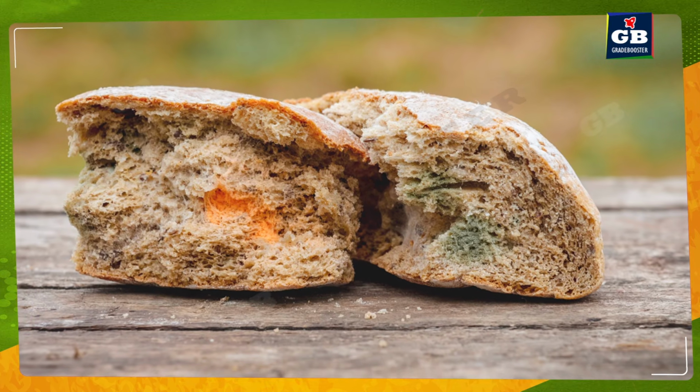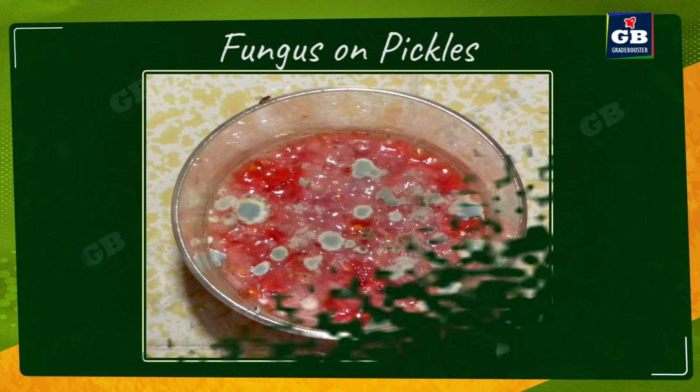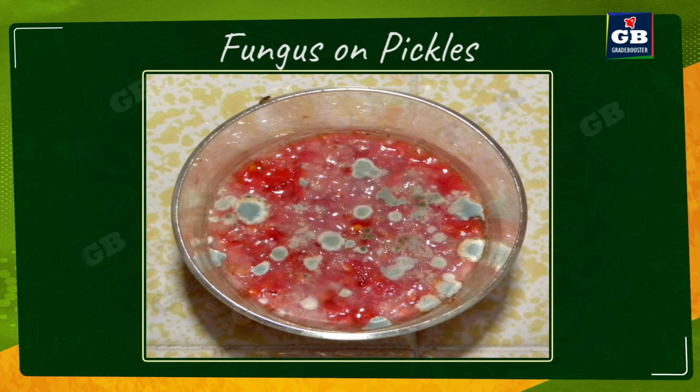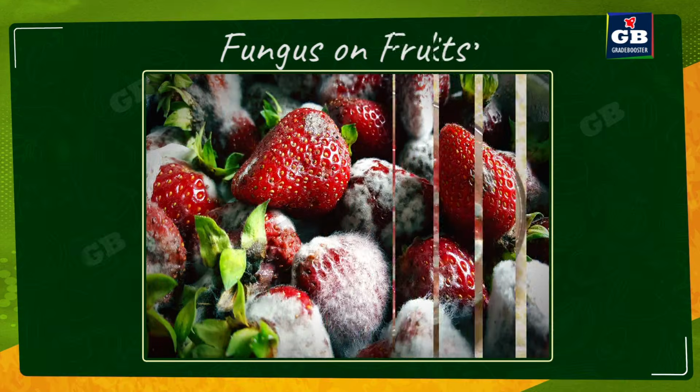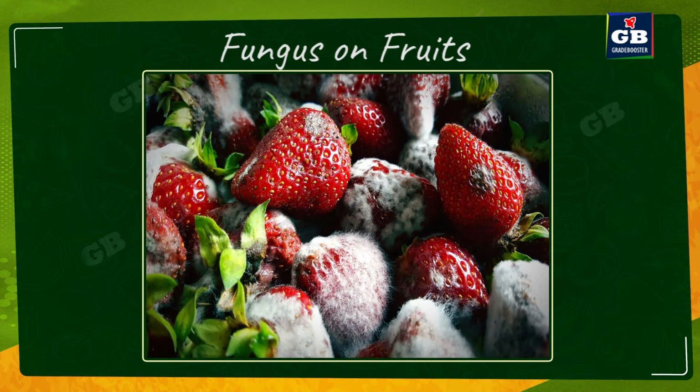We see fungus growing on many things. Like for example pickles, if you have not stored the pickles properly or if you have not closed the lid of a pickle jar properly, the pickles will get fungus. And fruits. If the fruits are not stored in the refrigerator and are left outside uncovered, they get spoiled, and very soon you see fungus growing on the fruits.